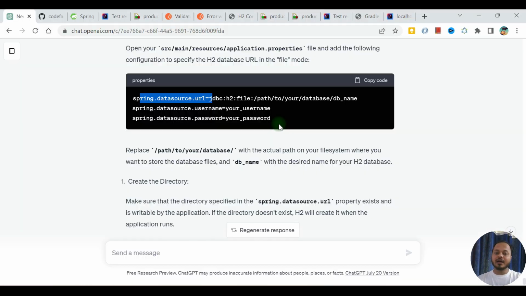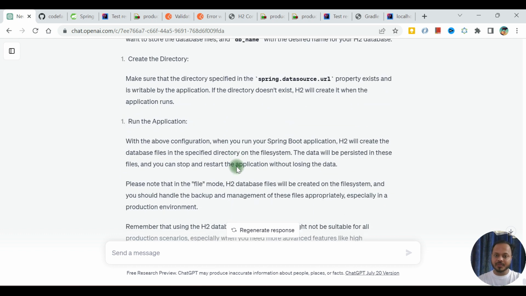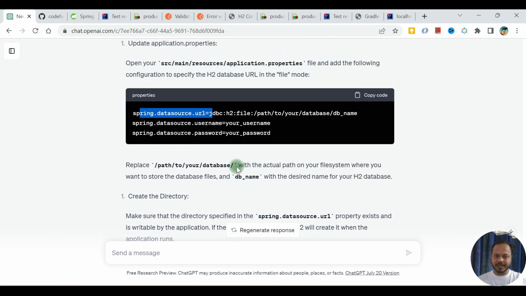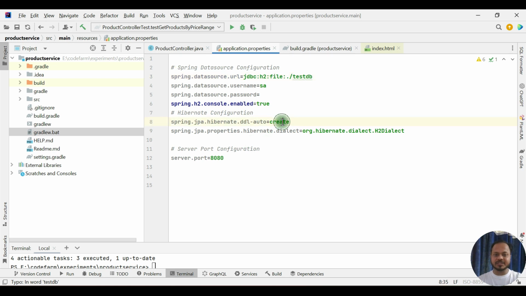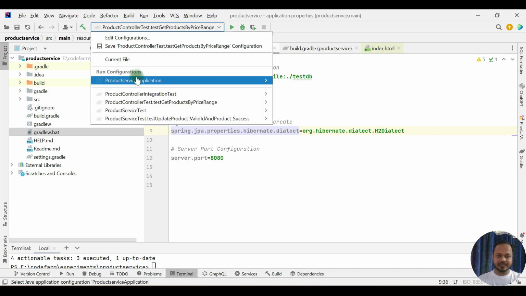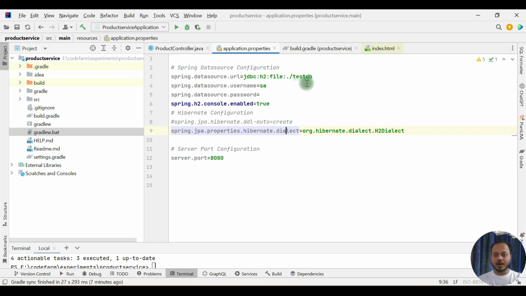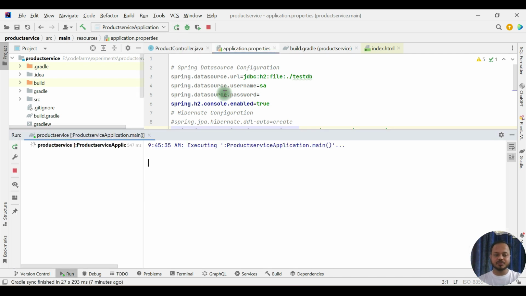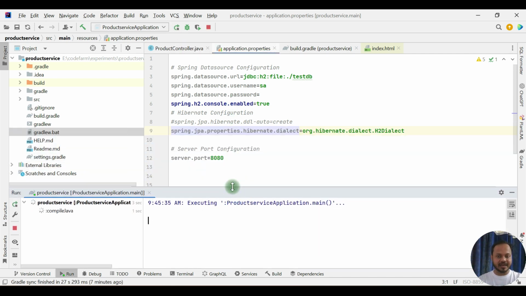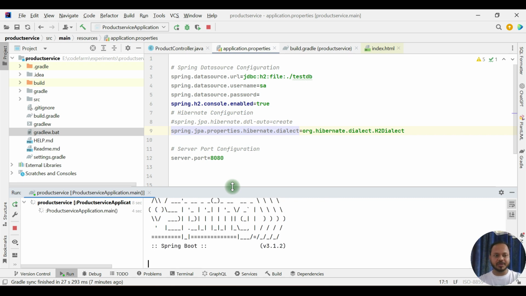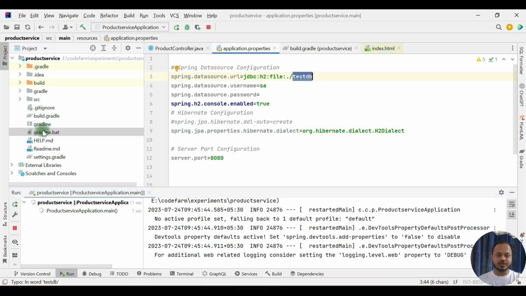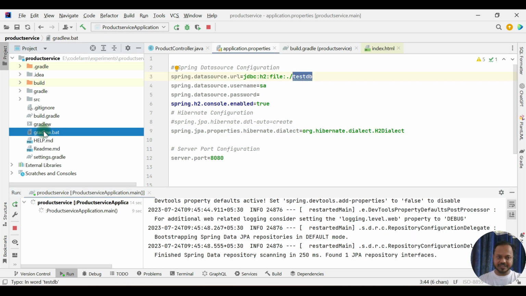There is one more change that I have to do, the data source URL, db name. I have seen that it creates a problem. This Hibernate ddl auto is create, right? So just remove this one, it is not needed, and start your application. We'll see this in action, whether we are able to persist that or not. So start the application, interact, add some product into this one, see the data and see if it is working properly. First of all, this test db should be created at this location.